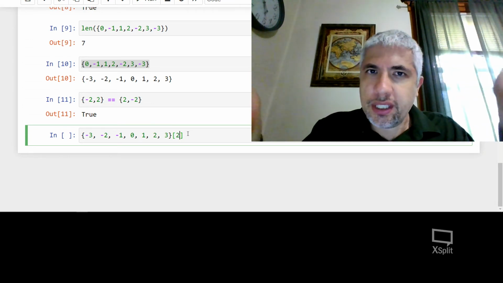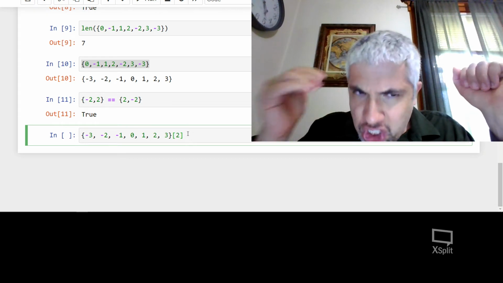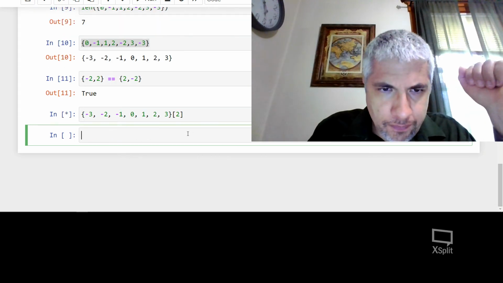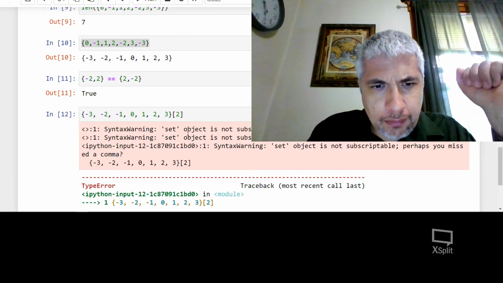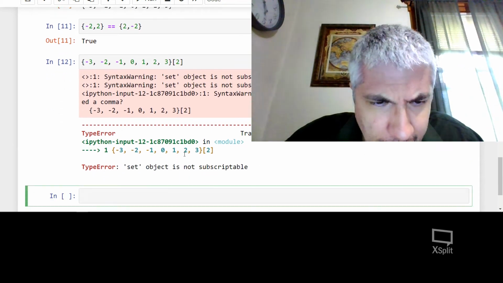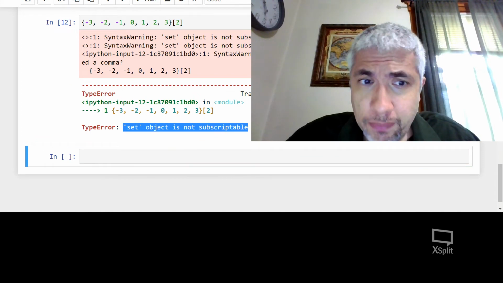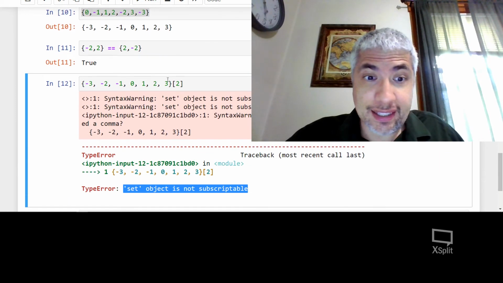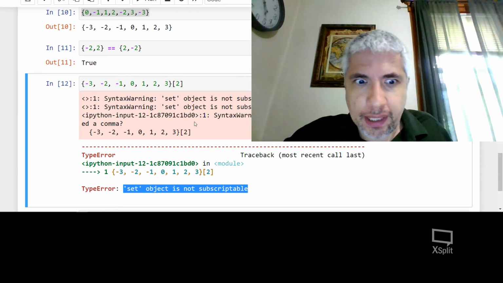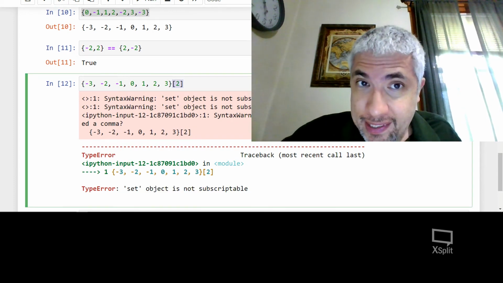If you have a sequence, we keep track of where things are, but the position in a set doesn't matter. So what we get here is an error, but it's a very clear error. Look, it says set object is not subscriptable. So what it's telling us is that this thing, set, is an object. We know everything in Python is an object, and that we can't use subscripts with sets.